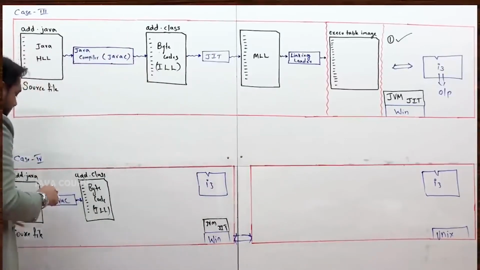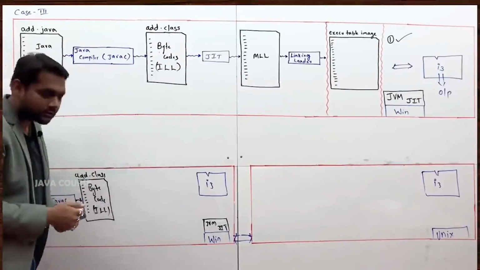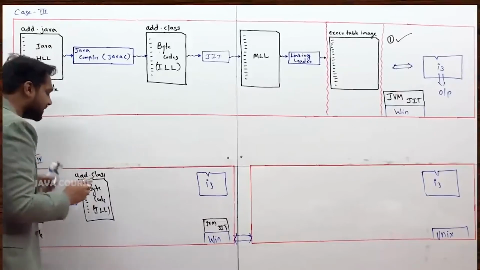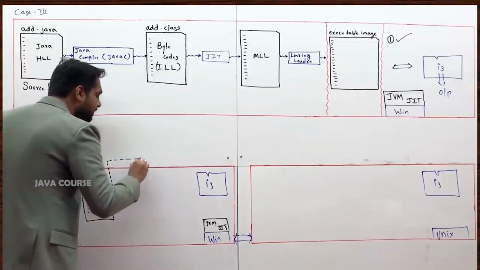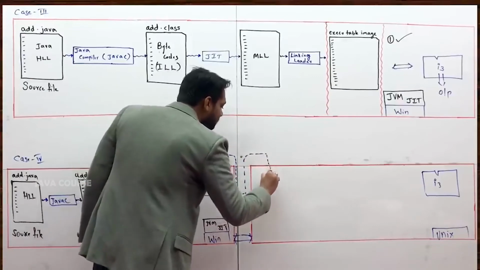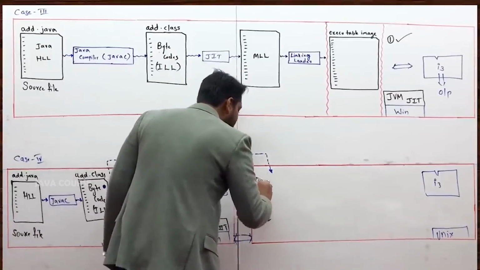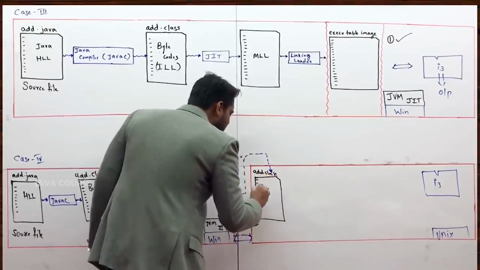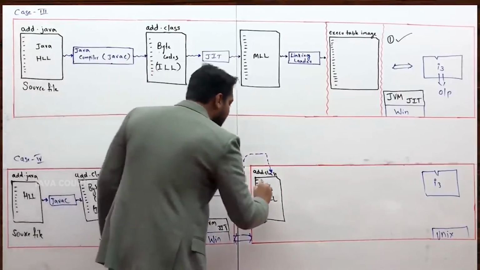Now what I will do is I will take this compiled file. Previously in case 1 and 2, rather to be precise in case 2 also, I have taken the compiled file only. Now also I would take the compiled file. This is the compiled file of Java. Via this connection, whatever is established, I will bring it to this machine like this. Same file, whatever I have here, add.class. Same file I will bring. Literally the same contents you will have in the intermediate level language. Same contents only you will have here, byte codes.